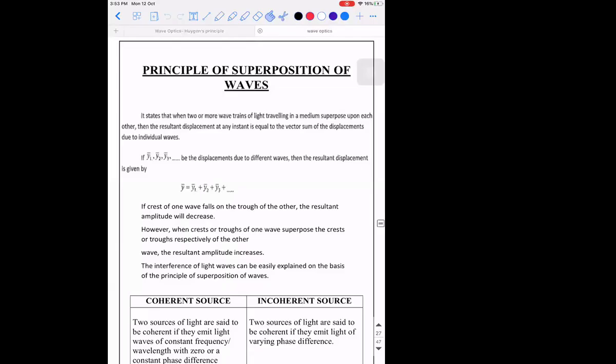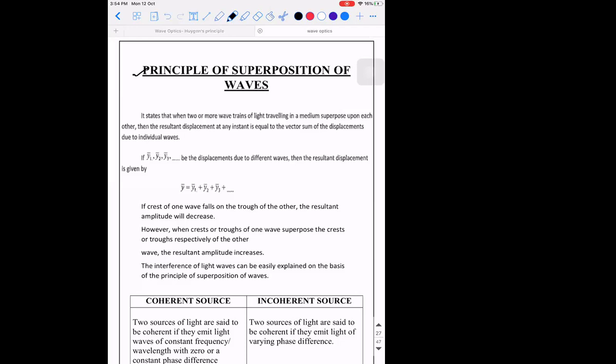So with those videos which I've uploaded, Huygens principle is over. The next part of the chapter is the principle of superposition of waves. Actually, there are three important concepts. The first is Huygens construction and applying it to find the laws of reflection and refraction. Next is the principle of superposition of waves, which will lead us to the concept of interference. What is interference? We will see in some time.